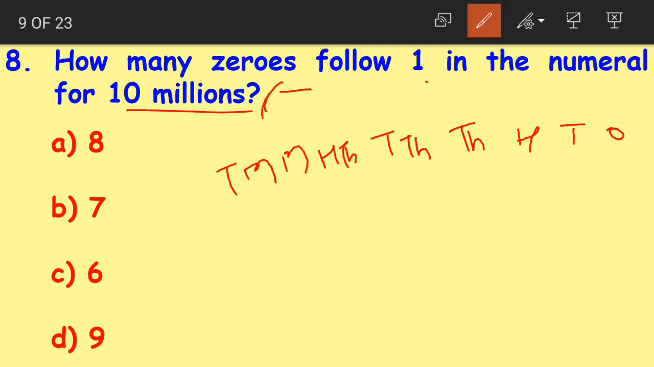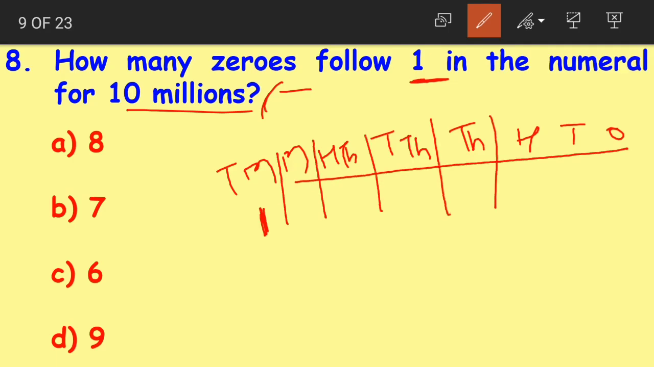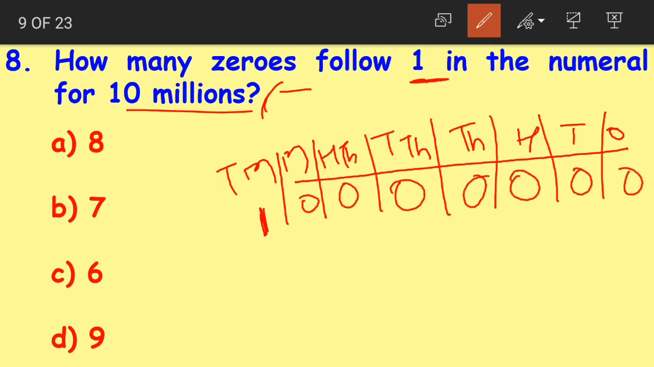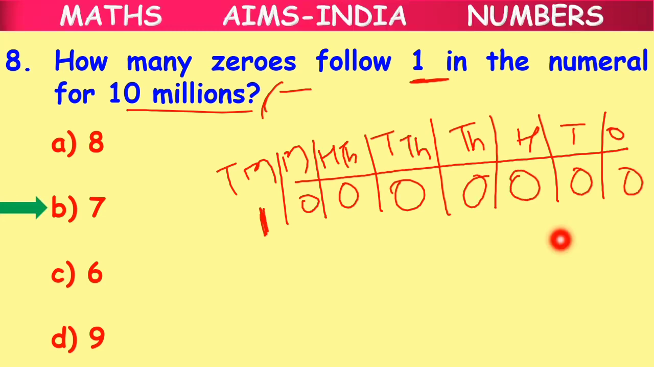Yes. Now what are they saying? How many zeros follow 1 in the numeral 10 millions? Let us write 1 in the 10 millions place and all the remaining places will have zeros in it. Right children? All the remaining places will have zeros. 1, 2, 3, 4, 5, 6, 7. Now how many zeros follow 1 in 10 millions?